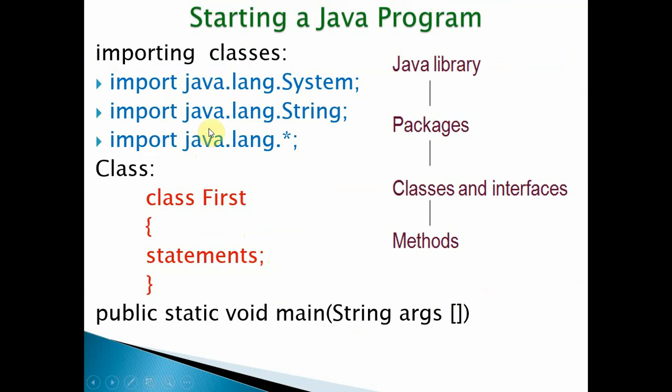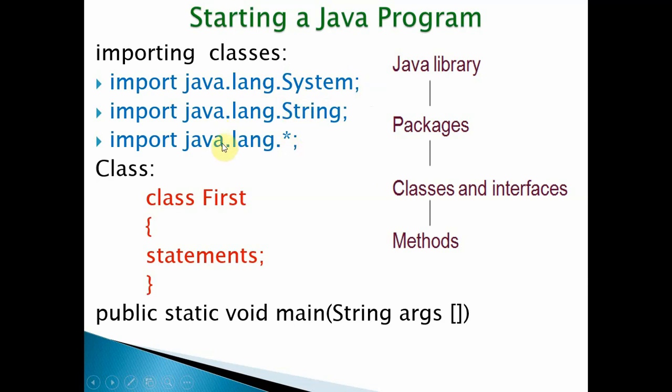These are the examples for the packages: java.lang.System, java.lang.String, java.lang.*. Here java.lang.System means we import only the System class, or the String class alone. Otherwise you have to import both System and String. You can simply specify star, meaning all.